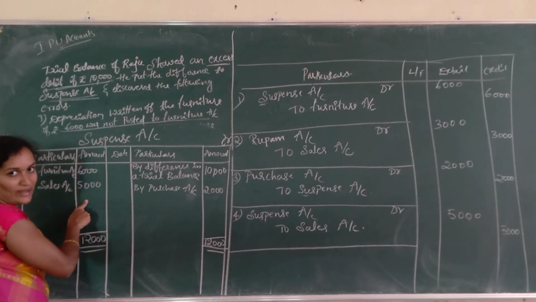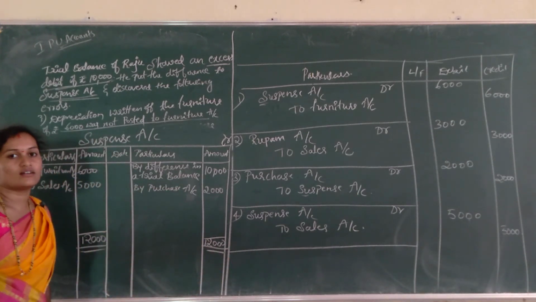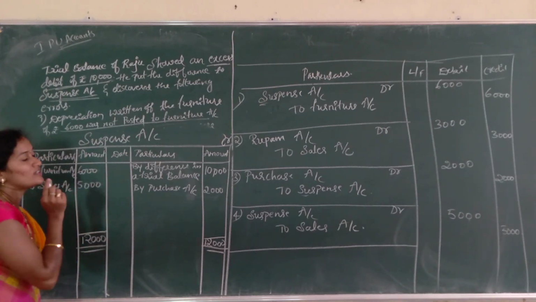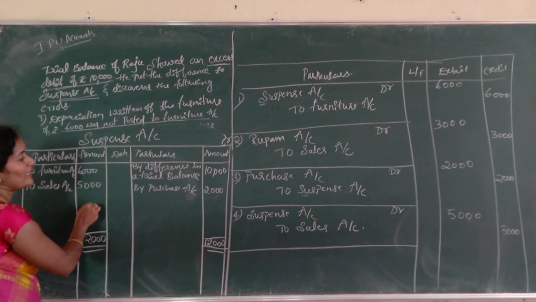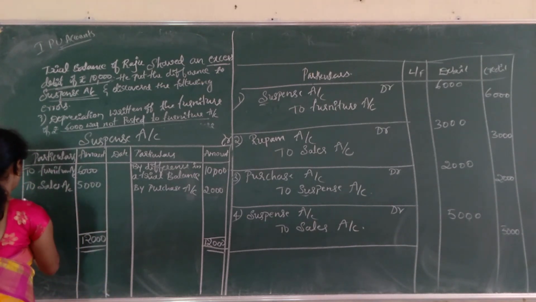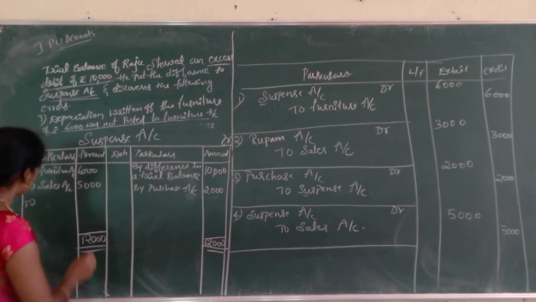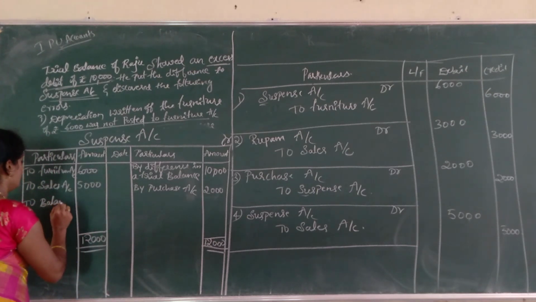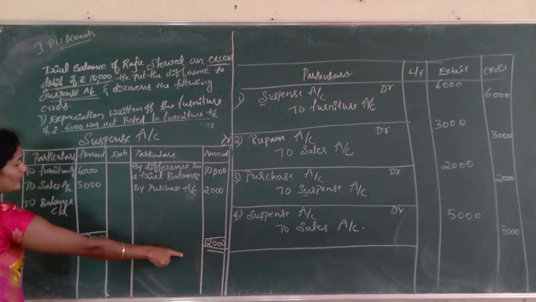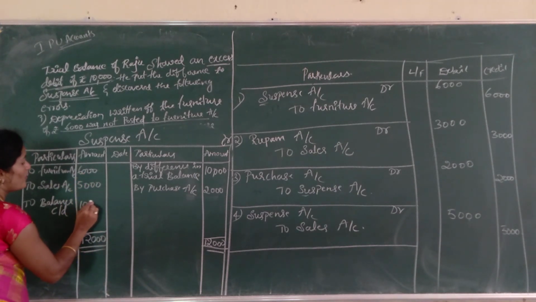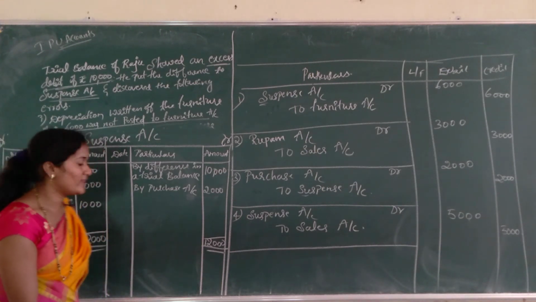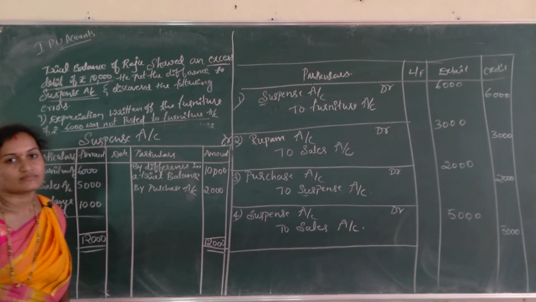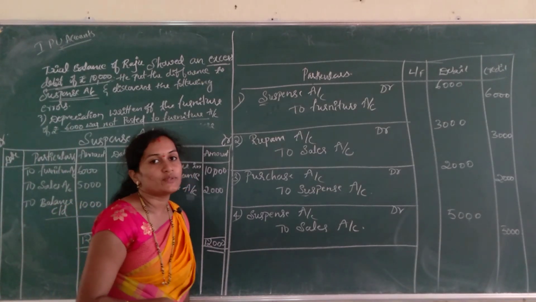For the difference in the trial balance, your suspense account will be closed. If the suspense account closes, then your trial balance and suspense account are correct. But in this case, 1,000 is a difference. So, put it as a balance carried down. How much? 12,000 minus 6,000 minus 5,000, that is 1,000. 6 plus 5 is 11,000, and 12,000 minus 11,000 is 1,000. This is the difference, and that difference is transferred to the balance sheet.